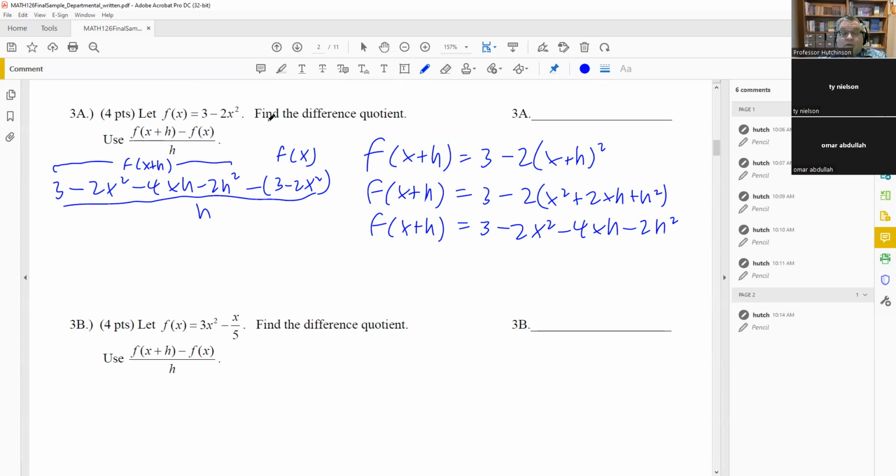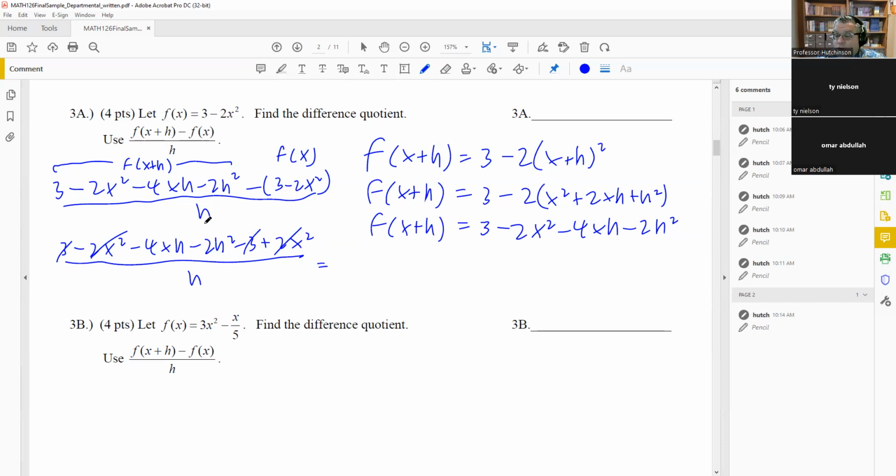So now it's just a matter of simplifying this. Remember that you're subtracting the entire f of x. So you have to distribute that minus sign into each one. So we'll do all this on top, minus 3 plus 2x squared, all that over h. By doing that, we can now cancel some things out. The 3's cancel. 2x squares are going to cancel.